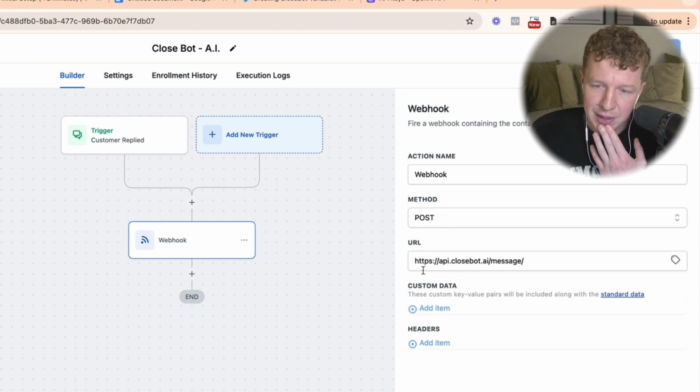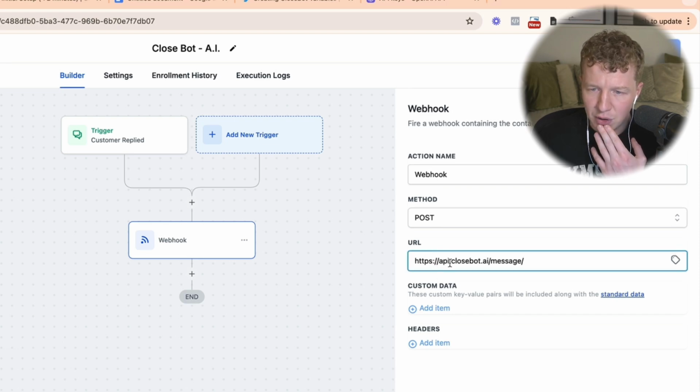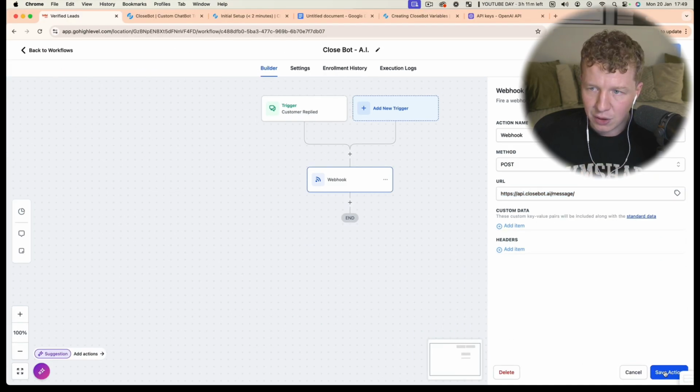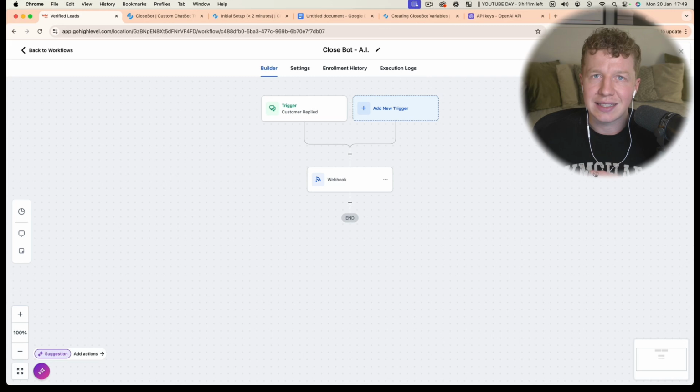So it's https://api.closebot.ai/message. It's going to be this exact URL. You want to paste that in here, click on save action, click save, and it is now integrated, and it should now trigger those responses.